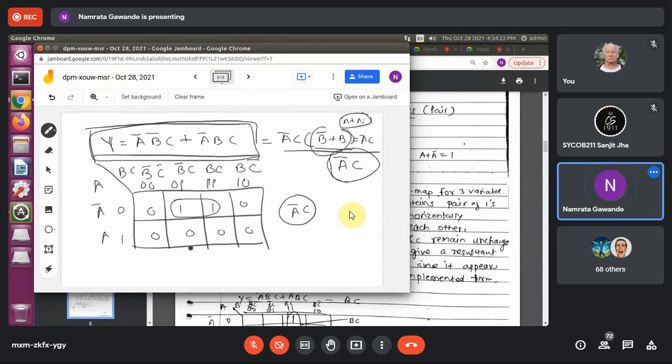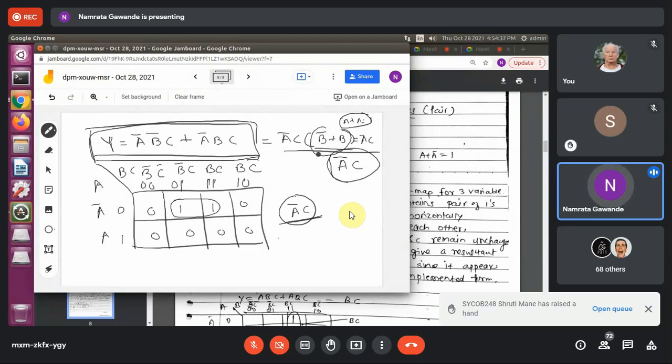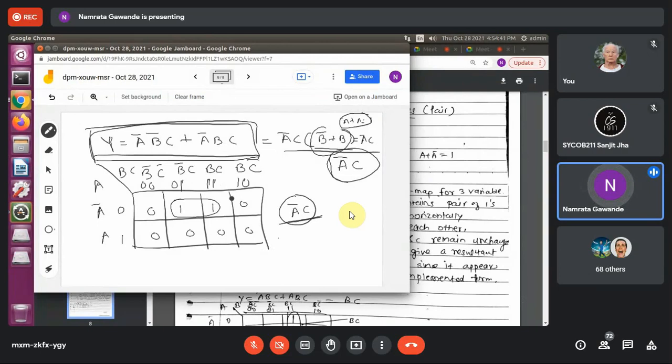Got it? Why I have written directly this answer? Because the variable that is changing, I can eliminate that variable. This is the simple rule of the K-map. Okay? No need to do this. No need to apply these particular laws. If I want to apply the logic minimization using K-map, the variable that is changing, that you can eliminate. That is by law. Right?